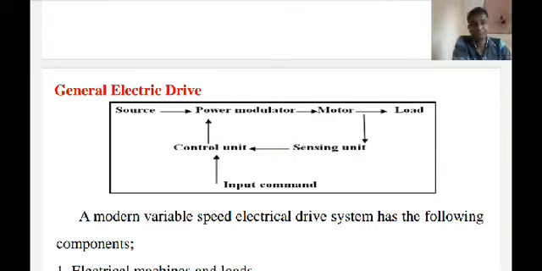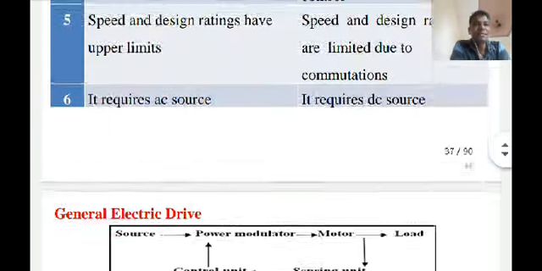So I think you should now know what is a drive, electric drive, applications, and so on. Now I am starting the second part, the dynamics of electric drive.